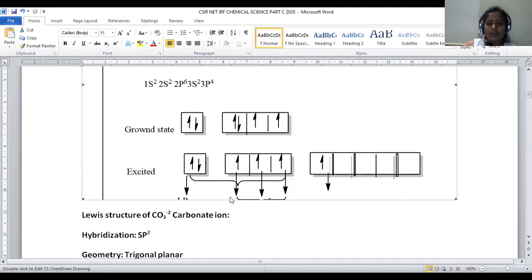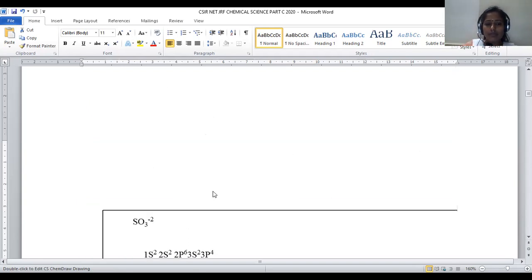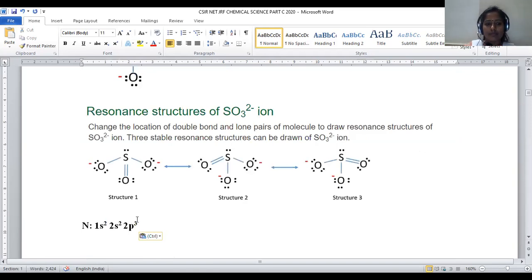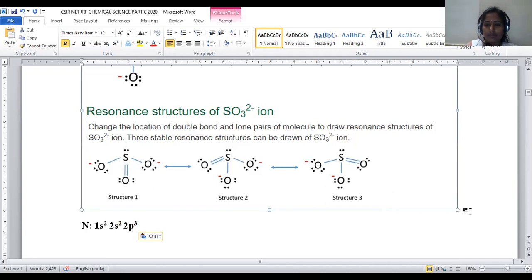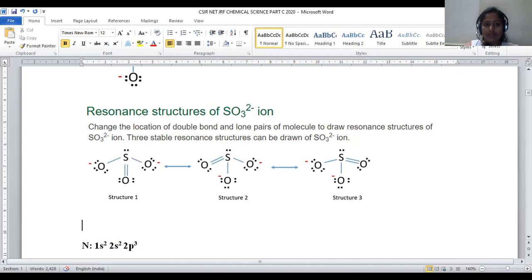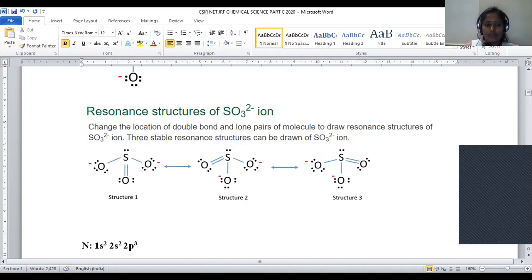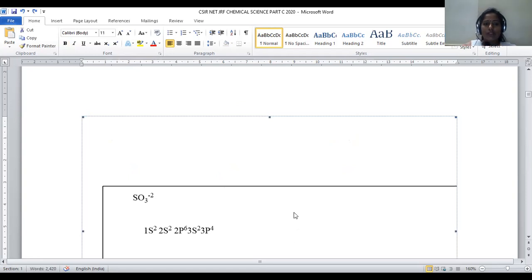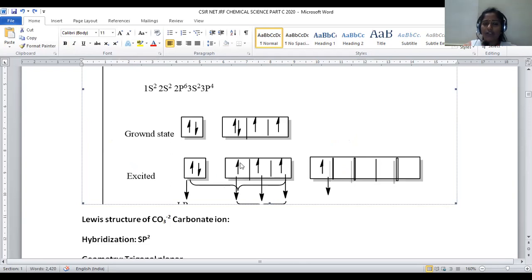Okay, so here you can clearly observe, in sulfur, what is the electronic configuration? 1s2, 2s2, 2p6, 3s2, 3p4 electronic configuration is there.